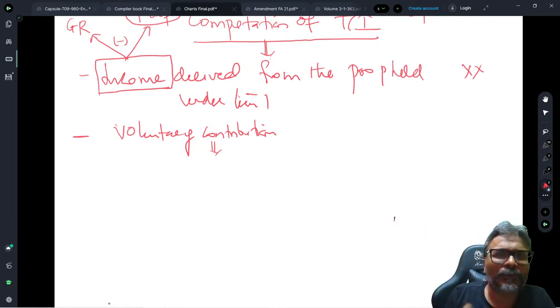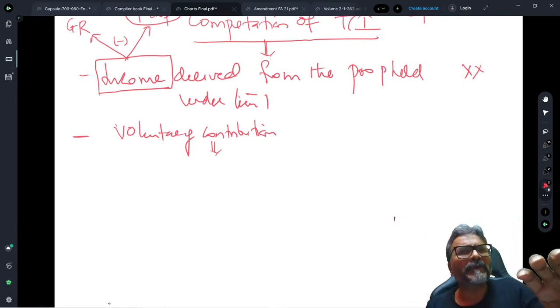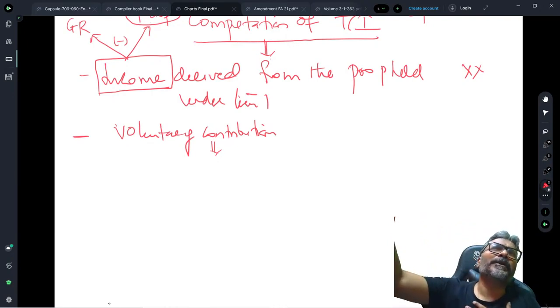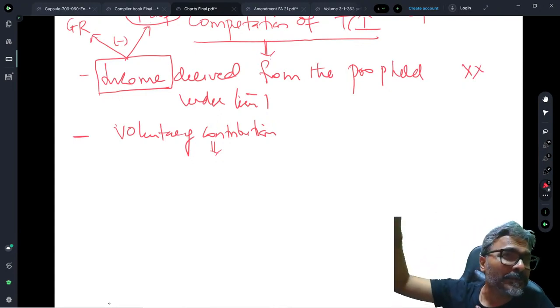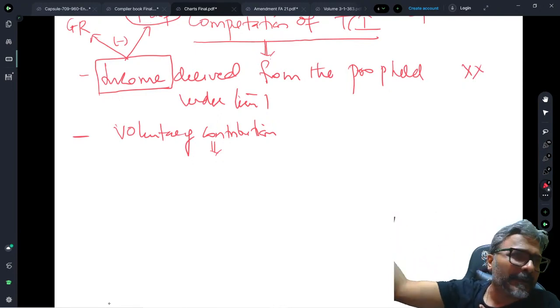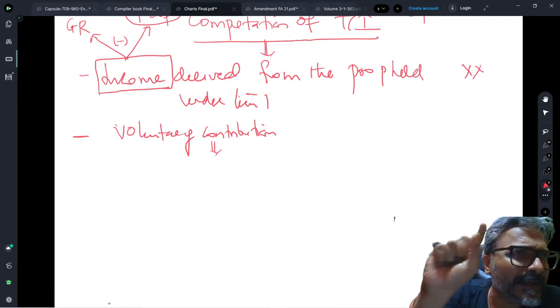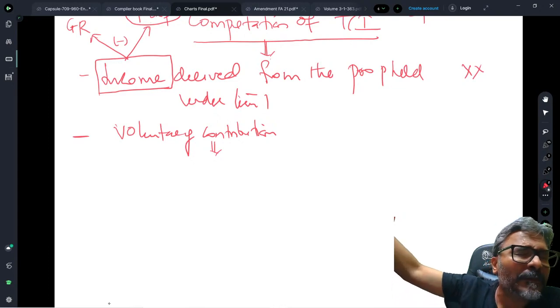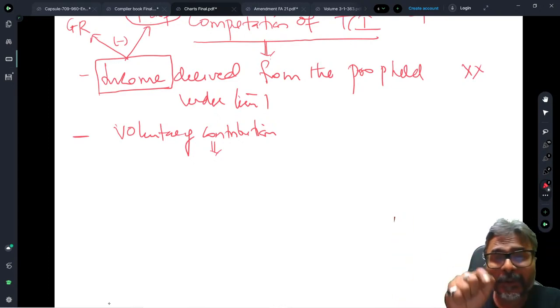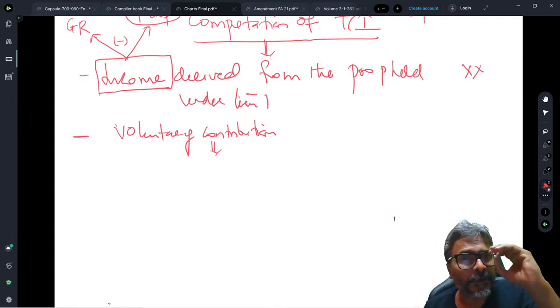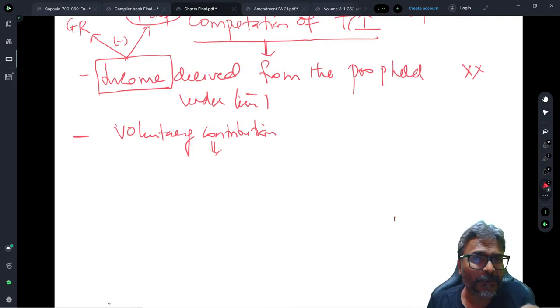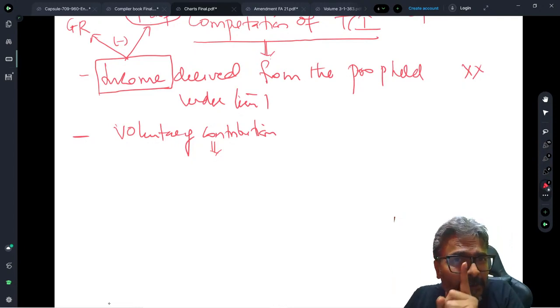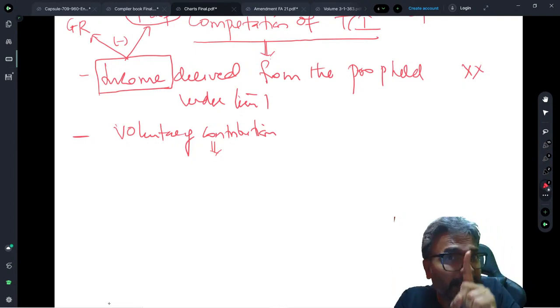Voluntary contribution: prior to this amendment of Finance Act 2021, our approach was that if a voluntary contribution was for corpus, we simply excluded that corpus donation from the statement. We were never considering that voluntary contribution for corpus. We were completely excluding this from our income. But now, going forward for the May 22, November 22 attempt and onwards, a voluntary contribution which is for corpus will be forming a part of your income.